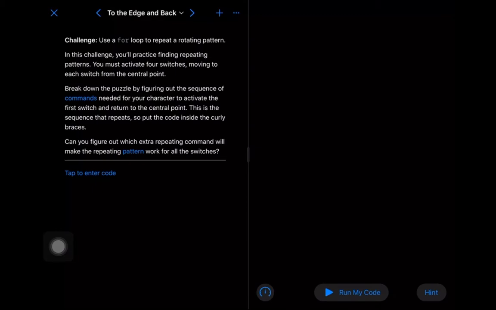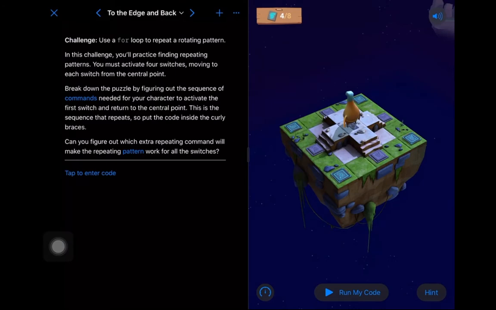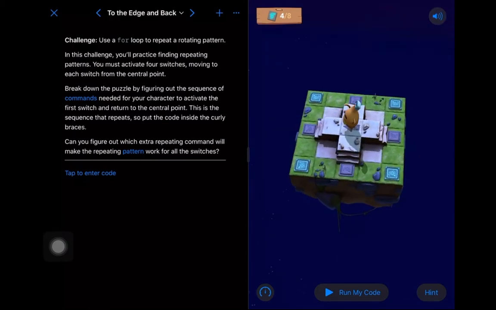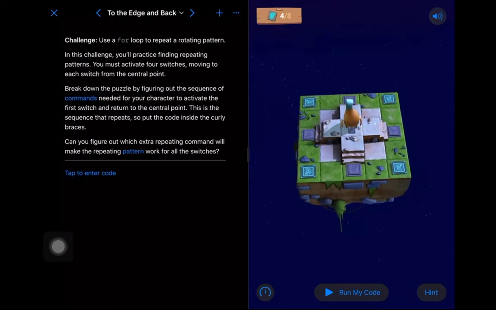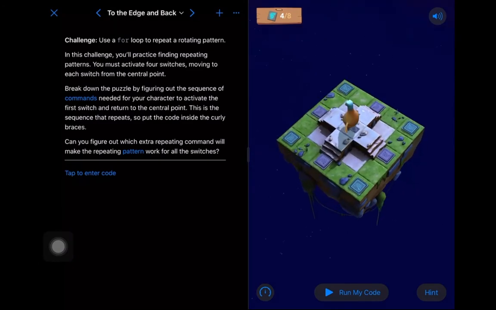All right, to the edge and back. So we have to go again, like we've done with a few puzzles last week, and we're doing again this week. It's a lot about finding our patterns. So we've got to fix this puzzle here. So we need to just toggle on all the switches that are toggled off right now. So how are we gonna break this one down?